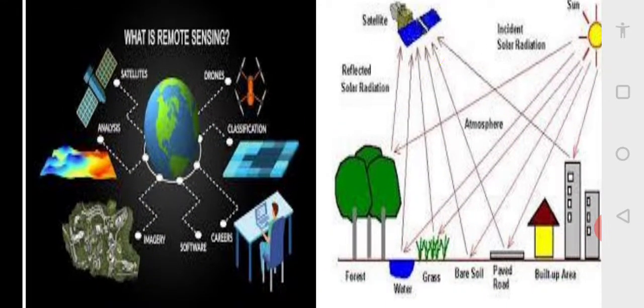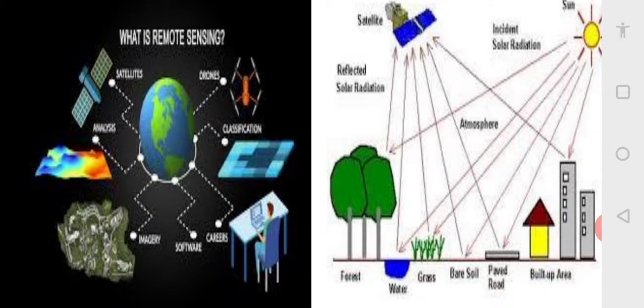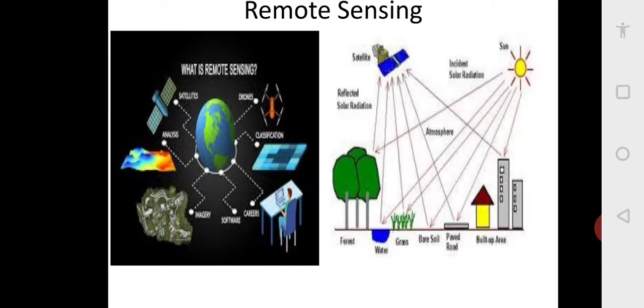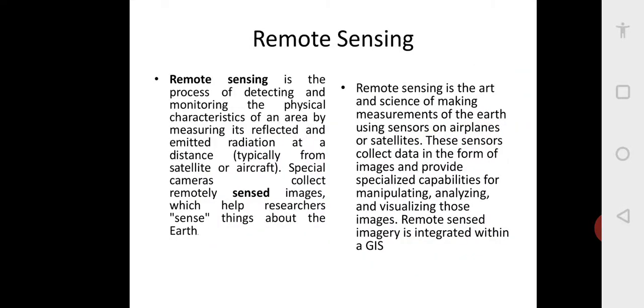Now we can see this remote sensing. You have satellites. They have got cameras, very high definition cameras. So they take the images of all the, like sunlight is falling on the buildings, plants, trees, water bodies, and so the satellites are able to take images of all this, and they are regularly taken, and like it was told, they are analyzing, manipulating and visualizing.